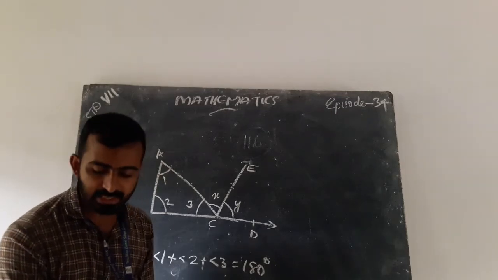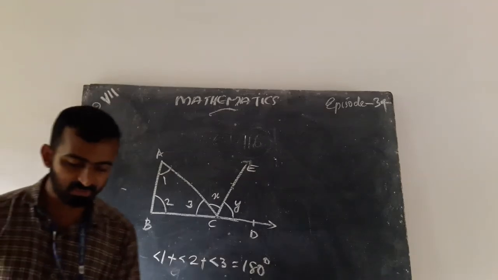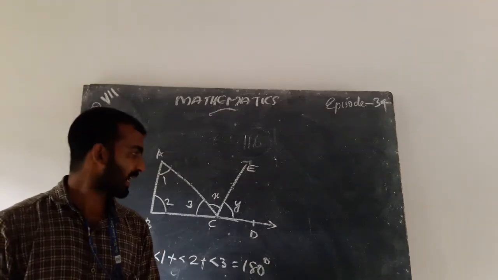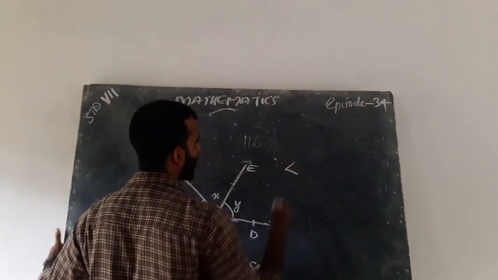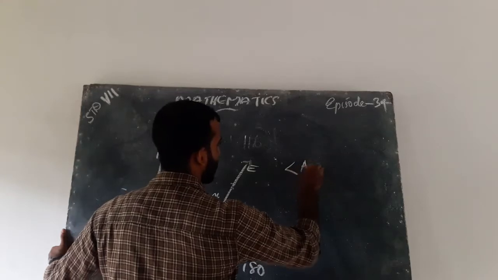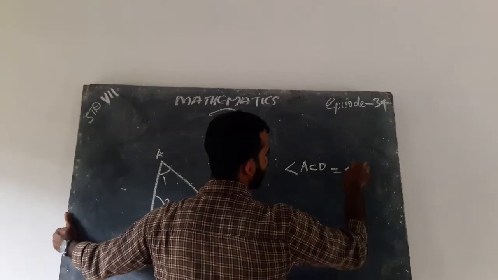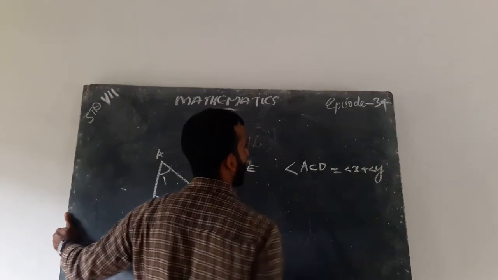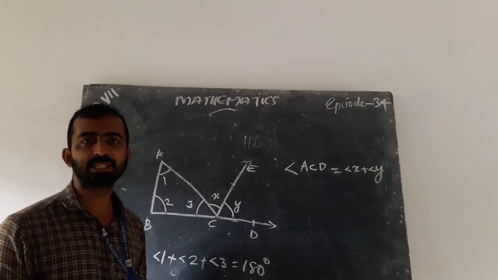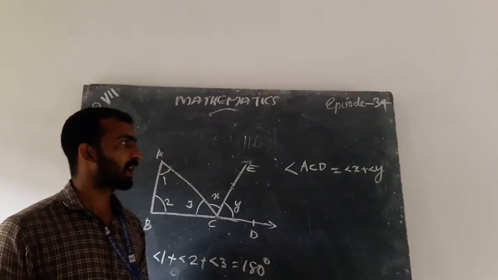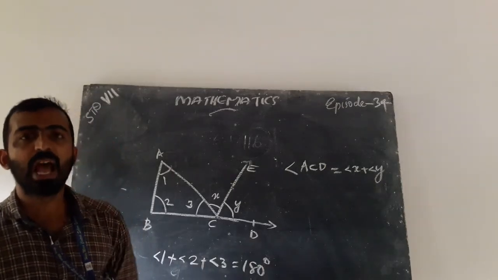And next, for justification: angle ACD equals angle x plus angle y. Is it right? Yes. And next, what about angle 1 plus angle 2 plus angle 3? It is 180 degrees.